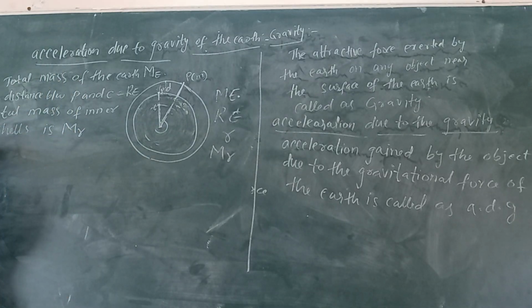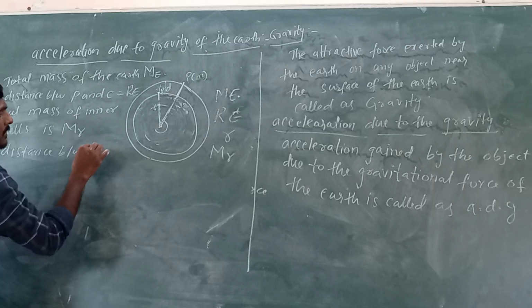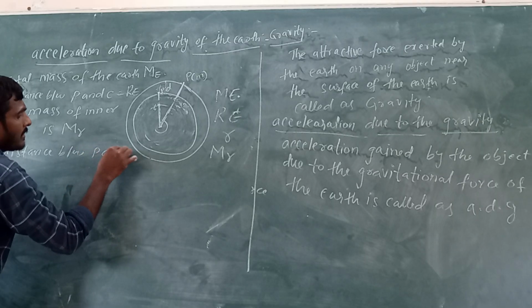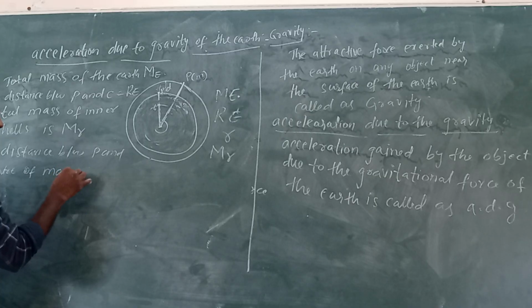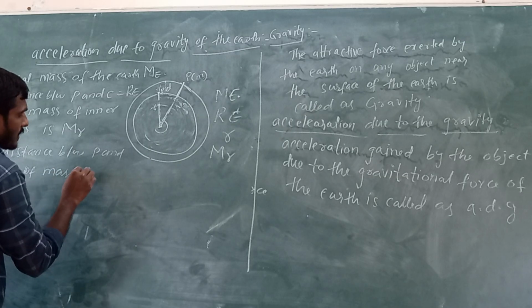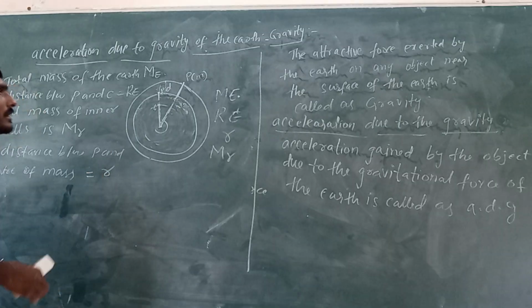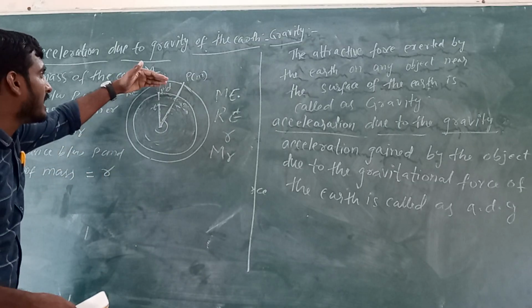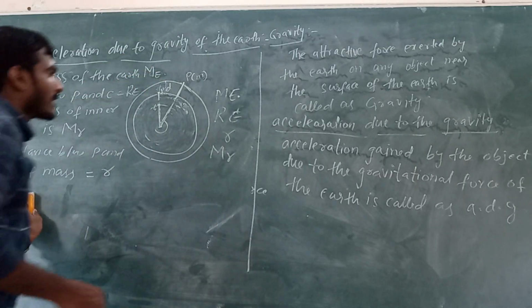Next, the distance between point P and center of mass is equal to small r. This is when we consider the point P inside. Now see.